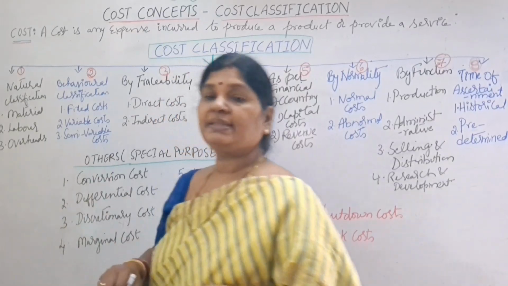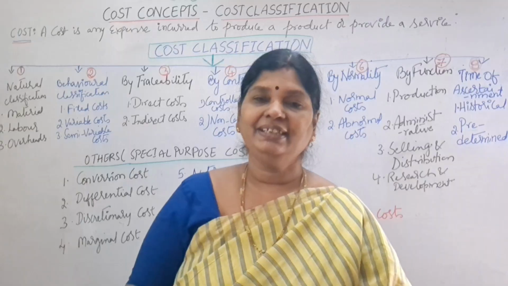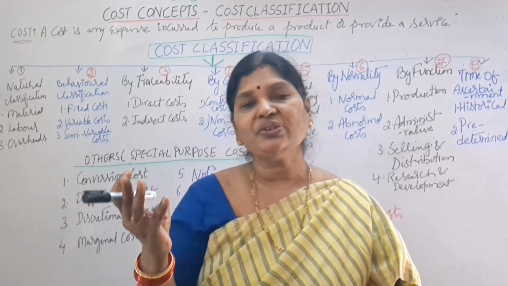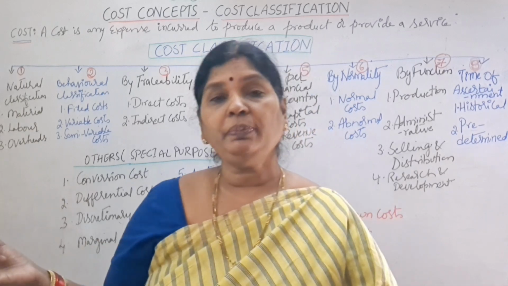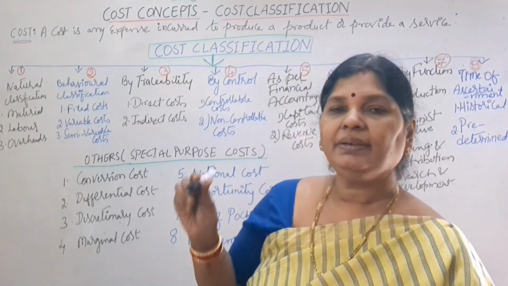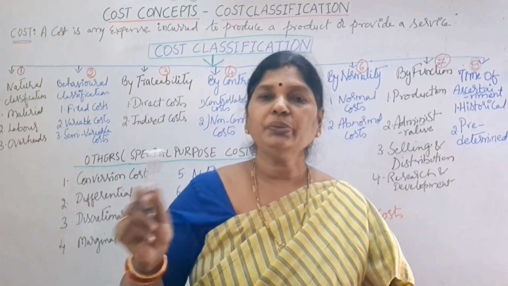Next is semi-variable cost. What are semi-variable costs? If you take the example of electricity, electricity cost is divided into two: fixed cost and variable cost. Every month we have to pay a basic charge plus our usage. Say, for example, for one flat, you have to pay a minimum of 250 per month, whether you use electricity or not.